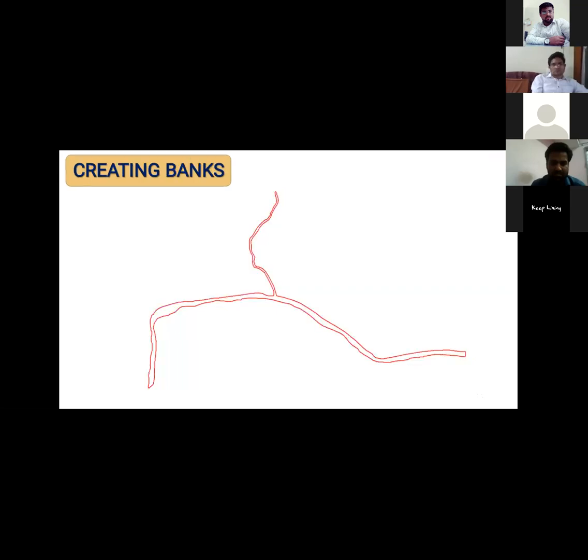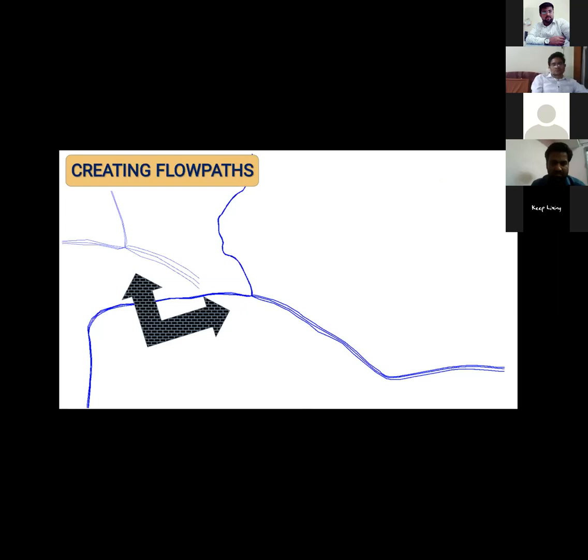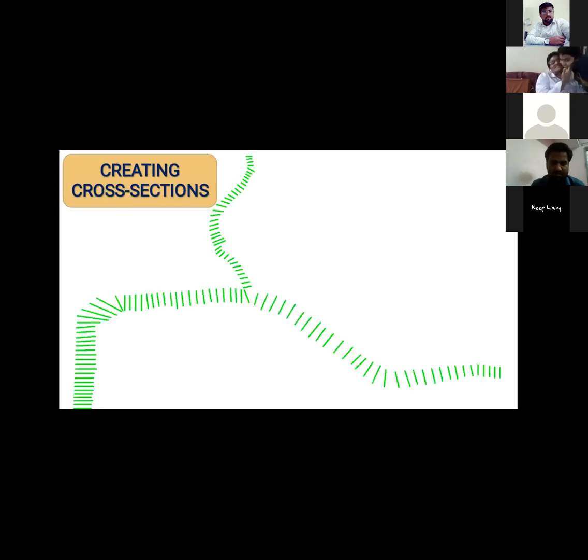So we use the digitization in here to create the rivers and follow the river banks. Here I am showing the individual layers, not stacked, so that we can get a good idea. Also creating the flow paths for the rivers, followed by the cross sections.